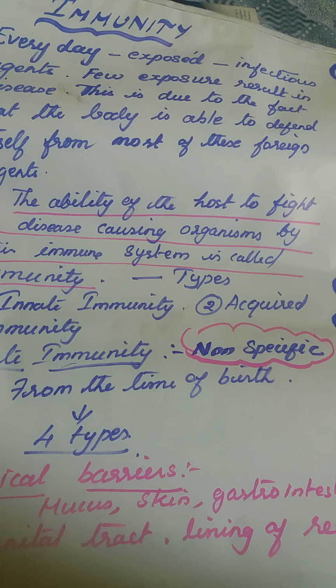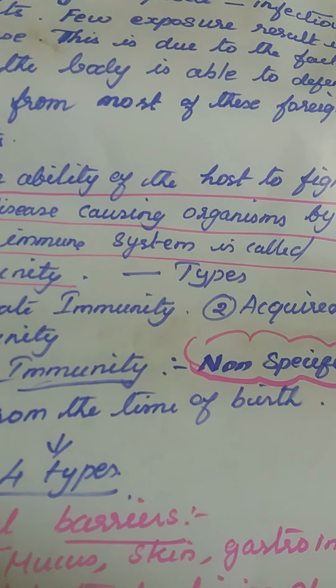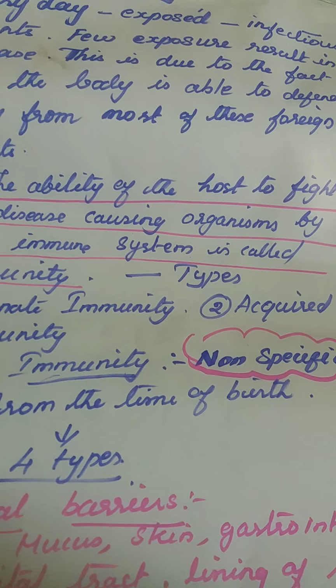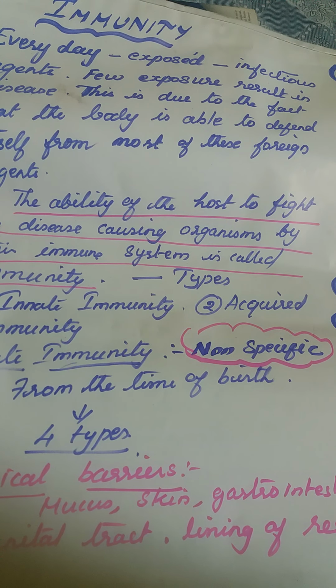Sometimes if the body is unable to produce immunity to a particular infectious agent, then the body is susceptible to diseases. So what is immunity? The ability of the host to fight the disease causing organisms by their immune system is called immunity. What is the proper definition for immunity? The ability of the host to fight the disease causing organisms by their immune system is called immunity.